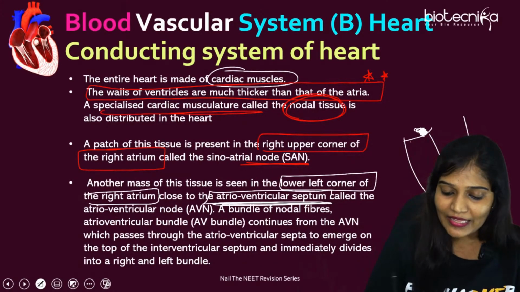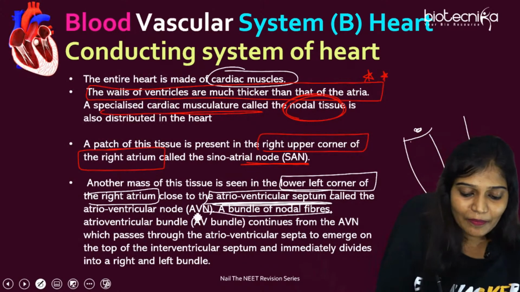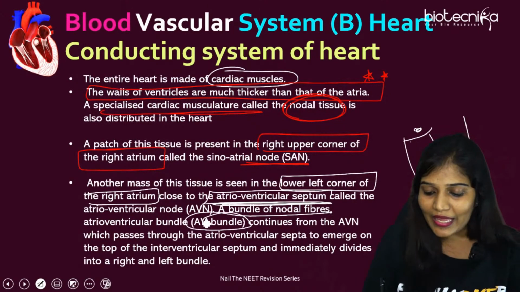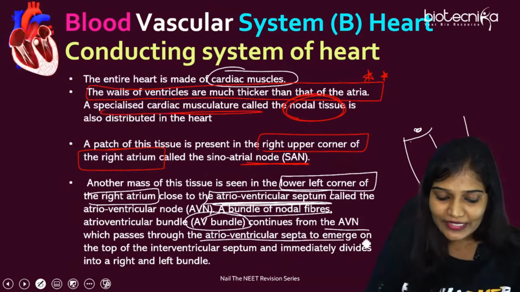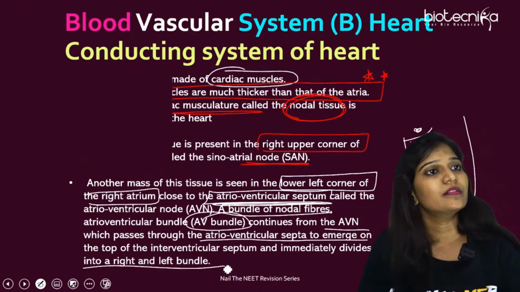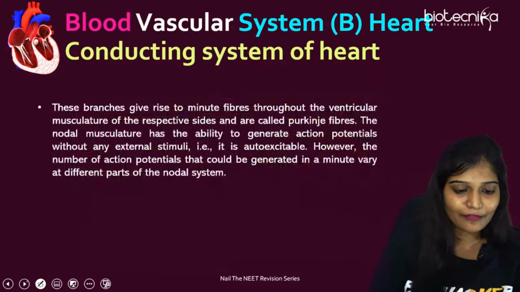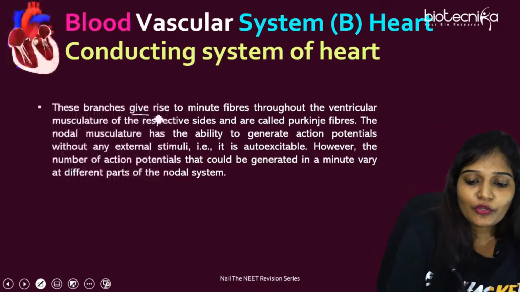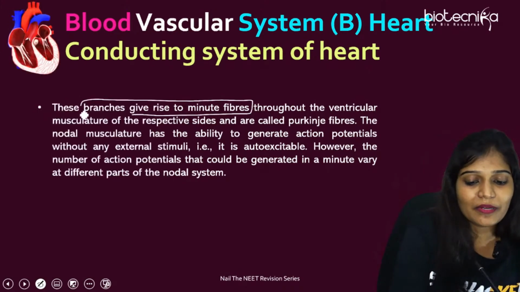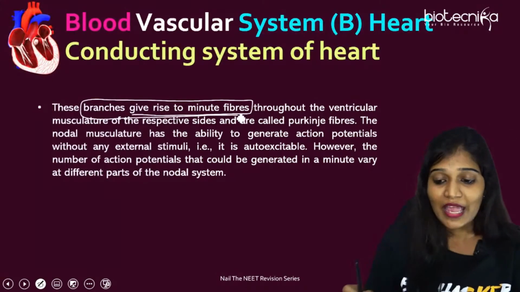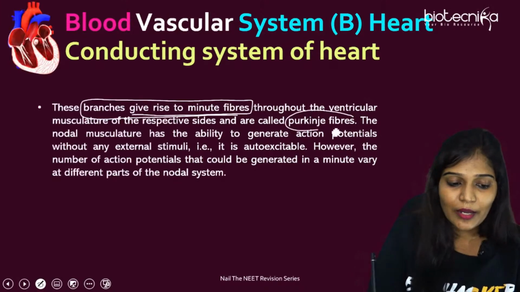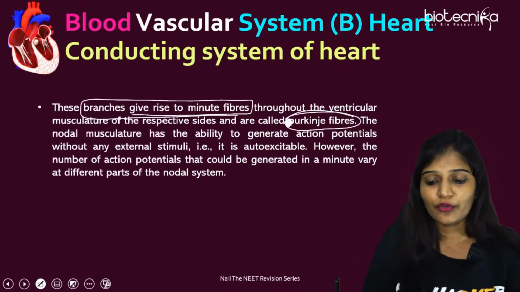And then from there is going to be the AV bundle, and then there is going to be the right AV bundle and left AV bundle. So they have talked about right AV bundle and left AV bundle. And then they go to minute fibers. These branches give rise to minute fibers, and these fibers are called Purkinje fibers. I told you, right?